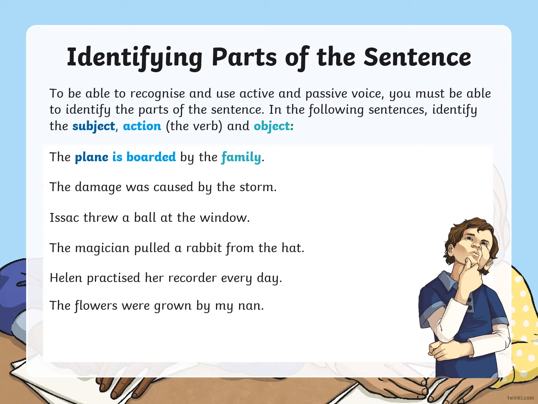Now you can see here on that first sentence, year 6, that the plane is boarded by the family, okay? So it used to be, if it was in the active voice, the family boarded the plane, okay? But because it's the passive, you've changed that action around, okay, to make it the passive voice.